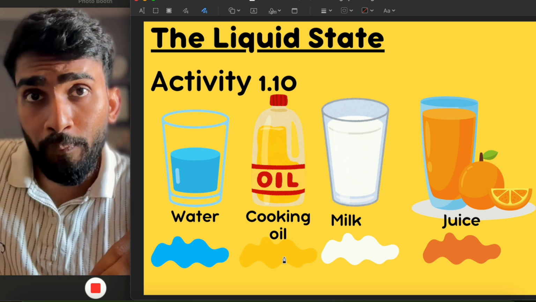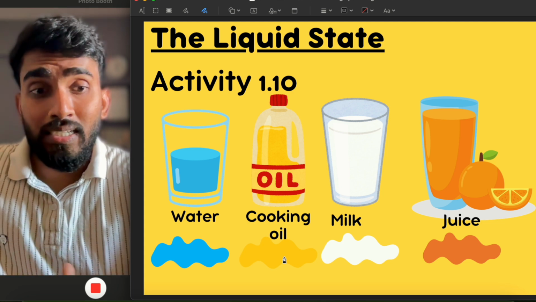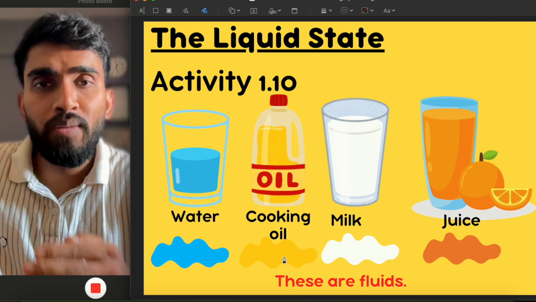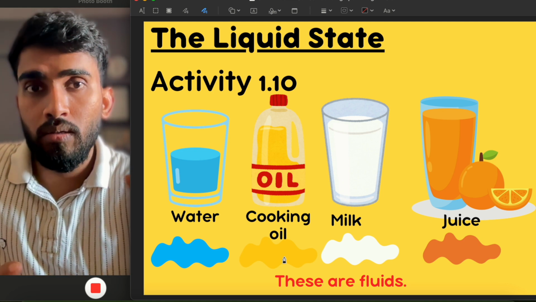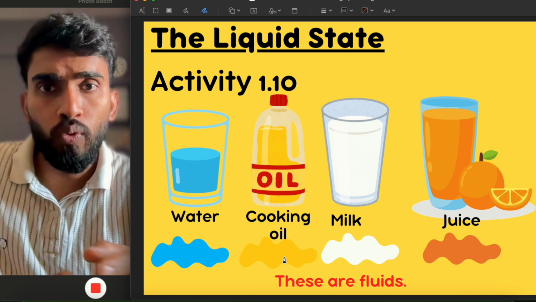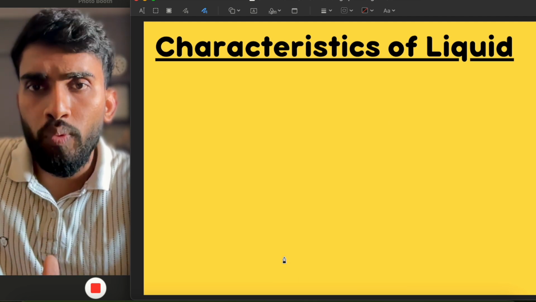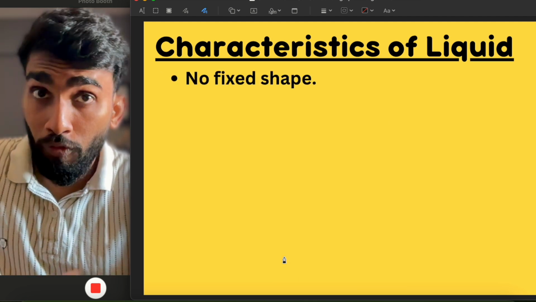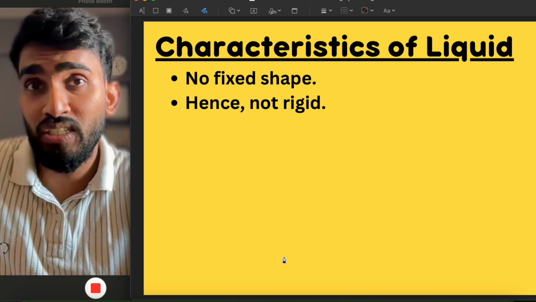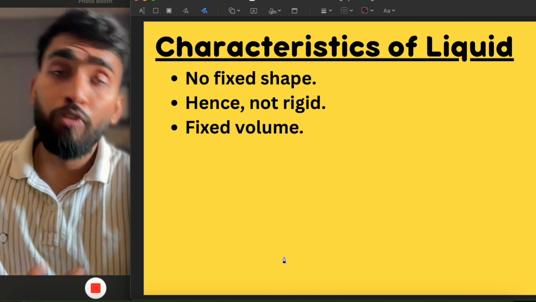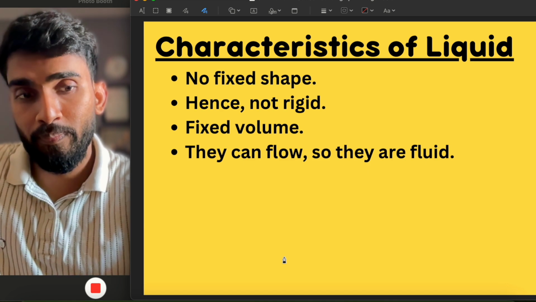Then we take these four things and put a little amount of all of them on the floor. We will notice that they will flow on the floor. That is, they all are fluid. When any matter flows on its own, that is called fluidity, and the matter is said to be fluid. So these liquids are fluids. So here are the characteristics of liquid. Number one, it has no fixed shape, that is, they are not rigid, they change their shape. Then they have fixed volume and they can flow, so they are fluid.